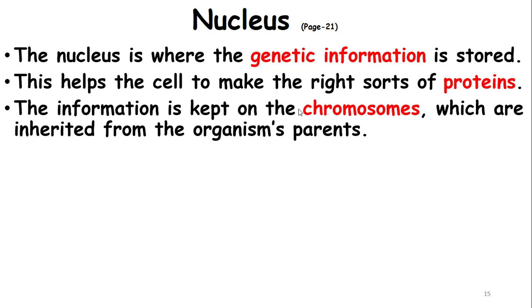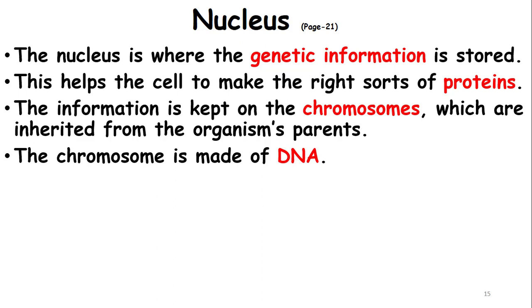Chromosomes are tiny structures. If you look at the term chromosome, chrome means colored and soma means body, the colored body. But chromosomes are actually colorless. You cannot see them. Why can we say chromosome? Because they are stained with different dyes and become visible under the microscope. They are inherited from the organism's parents. All living organisms, whether plants or animals, inherit chromosomes from their parents. In other words, chromosomes transfer from parents to their offspring.